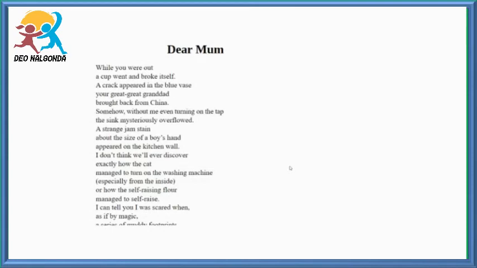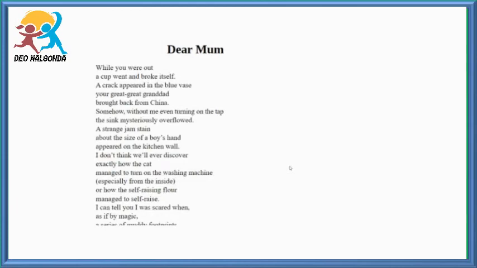Coming to the poem, Dear Mom. Children, now you are going to listen to a wonderful poem, Dear Mom, written by a naughty boy to his mother. It describes the kind of mischievous things children do when parents are not around them. Children, I think you too do like this when your parents are not at home. At the time, you will do some naughty or silly things with which your parents will get angry with you.